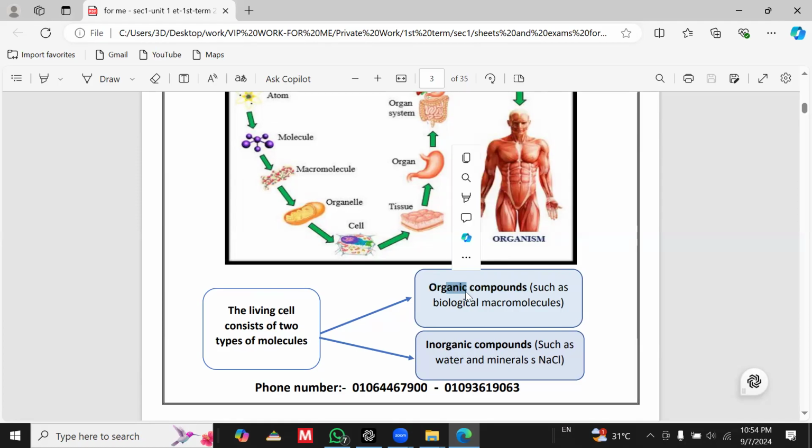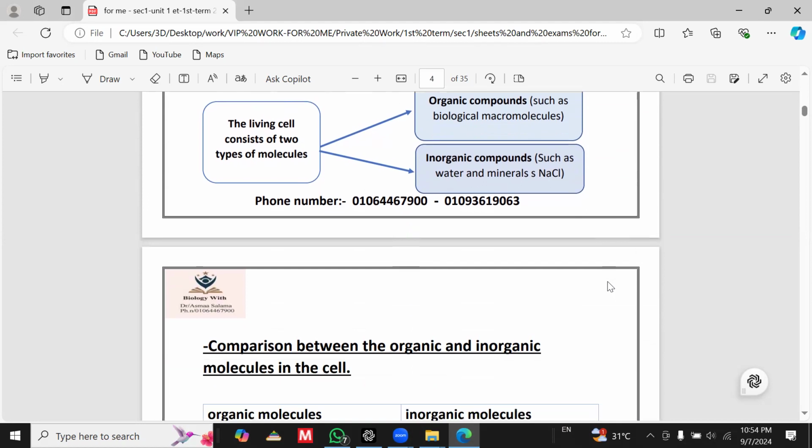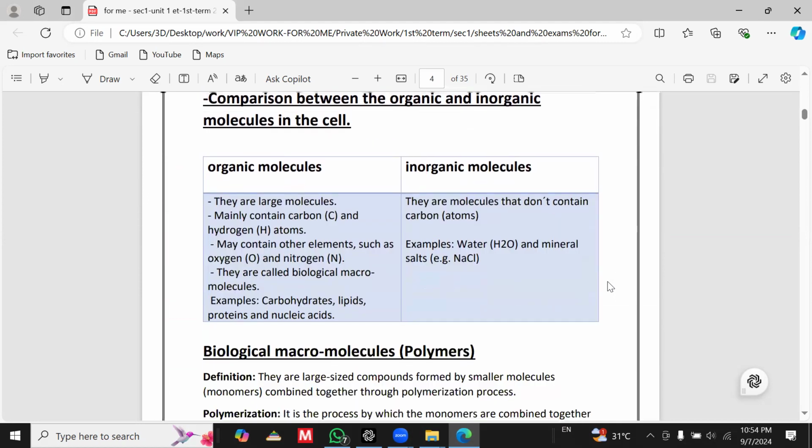Organic compounds, okay? While the molecules which can't be extracted from plants or animals are called inorganic compounds. But can this difference be considered as the main difference between them? Actually, no. The main difference between them is in their structures.